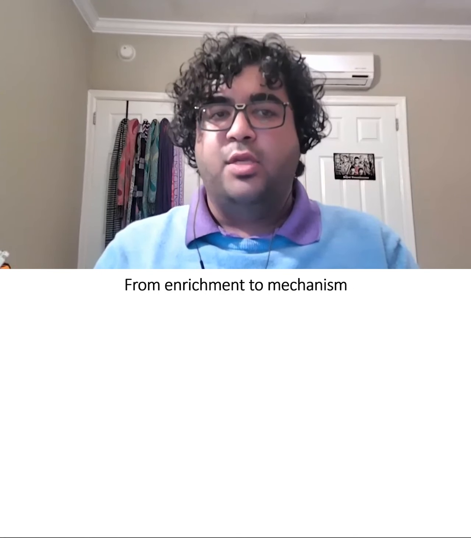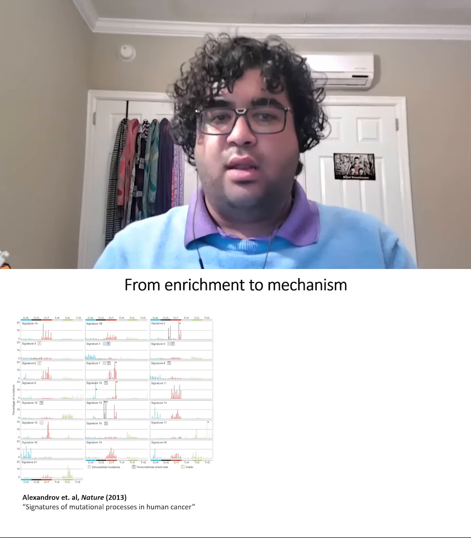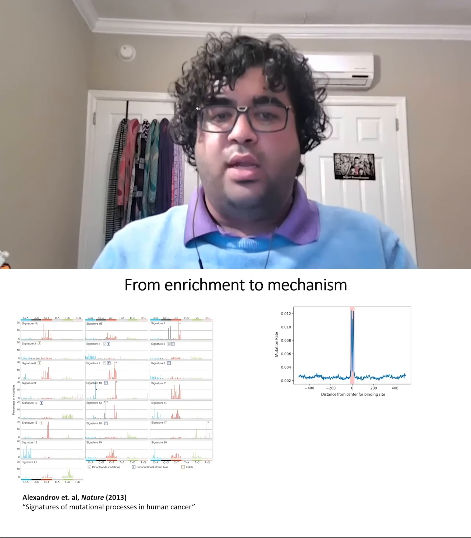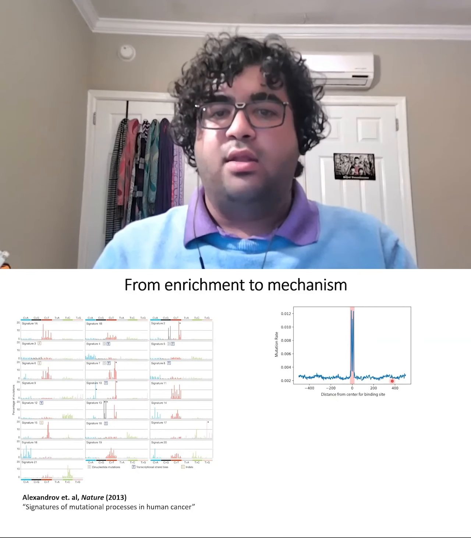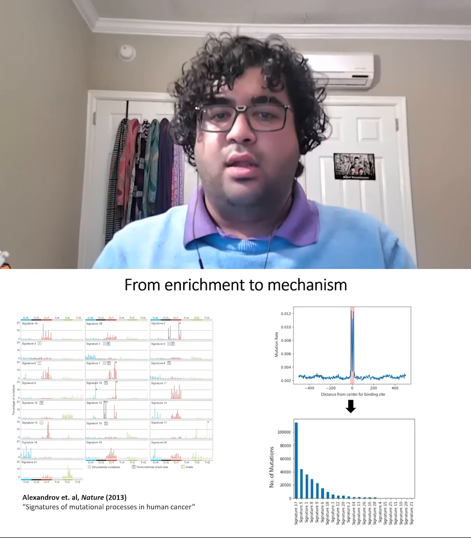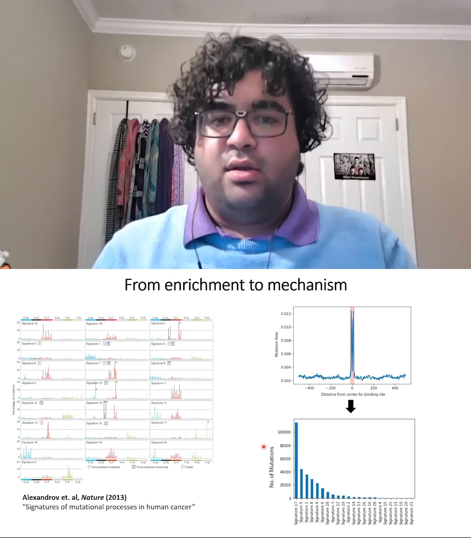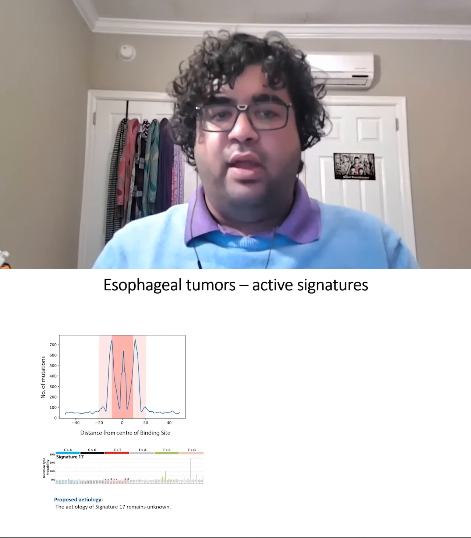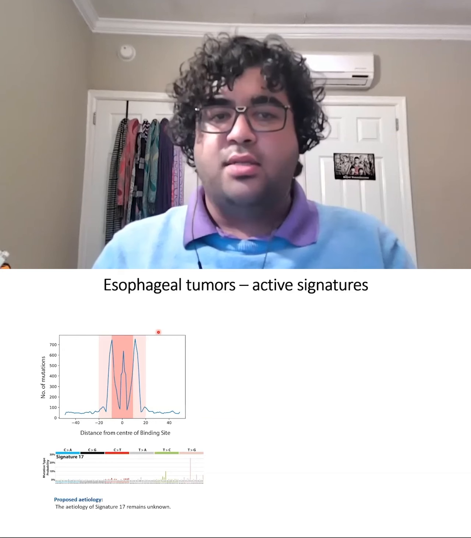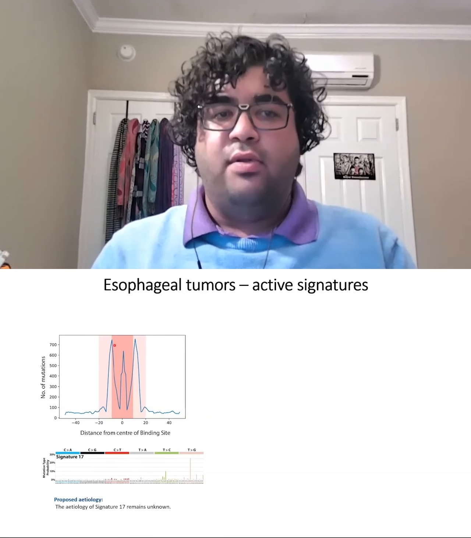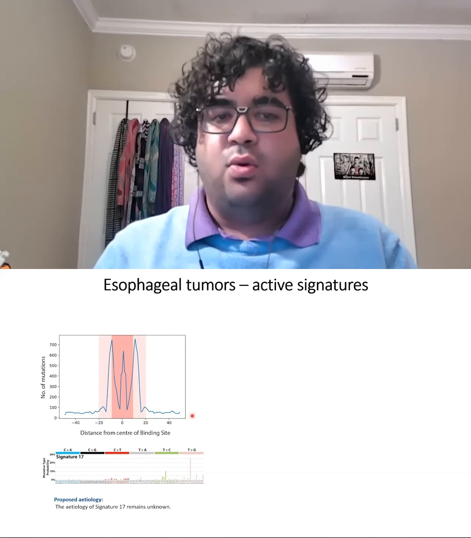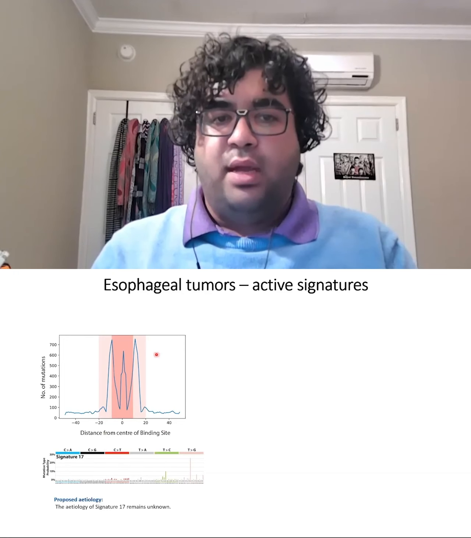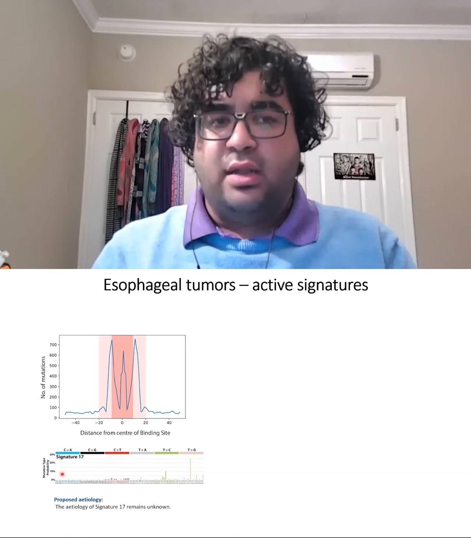To move from an enrichment to a mechanism, we use mutational signatures, each of which represents a different mutational process. We take all the mutations observed within binding sites and flanks and attribute each to a signature, finding that signature 17 contributes to the largest amount of mutations in these regions. Indeed, profiling signature 17 mutations specifically, we recover the same pattern within the binding sites as shown in the larger data set, suggesting that most of these mutations in binding sites come from signature 17.